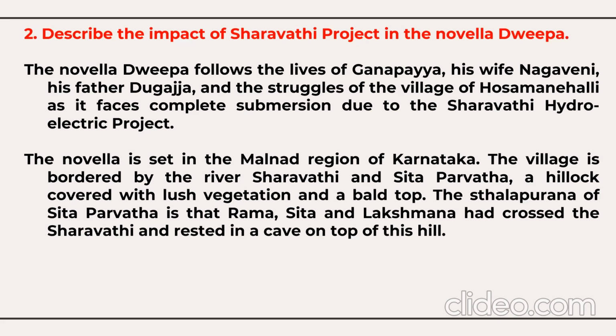The village is bordered by the river Sharavati and Sita Parvata, a hillock which is covered with lush vegetation and a bald top. The Sthala Purana of Sita Parvata is that Rama, Sita, Lakshmana had crossed the Sharavati and rested in a cave on the top of this hill. That's a mythological importance.